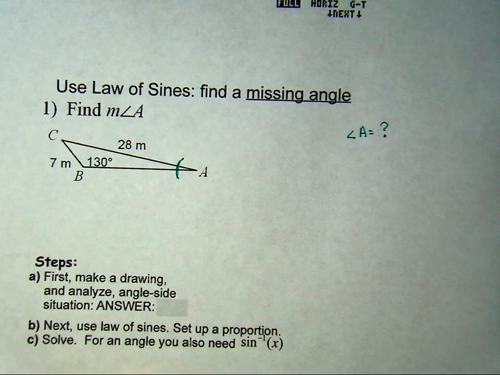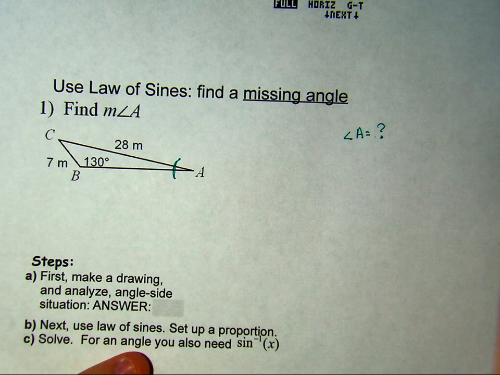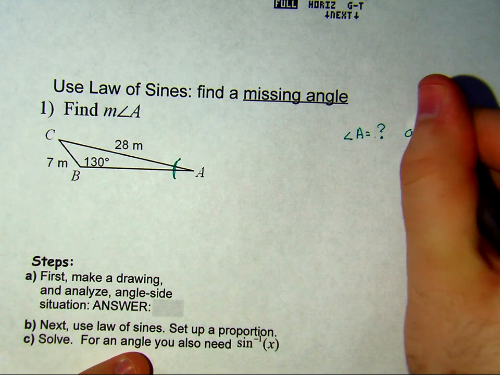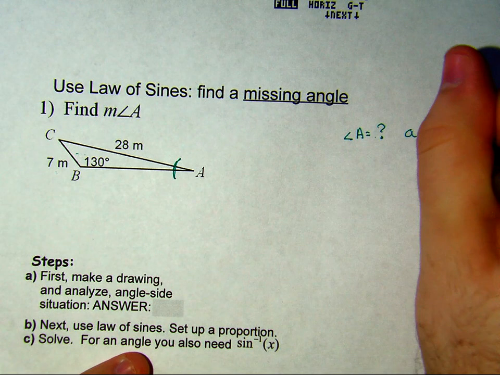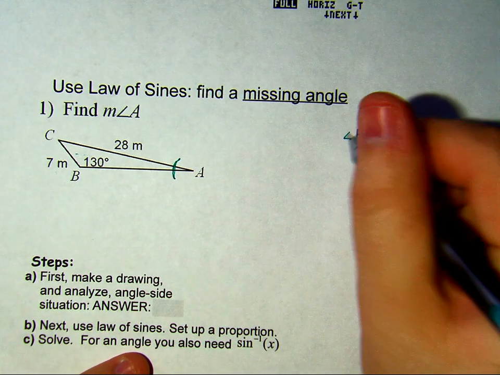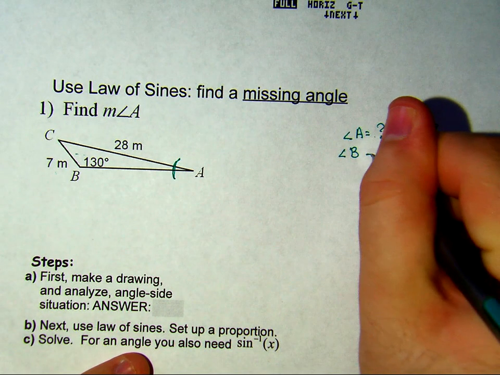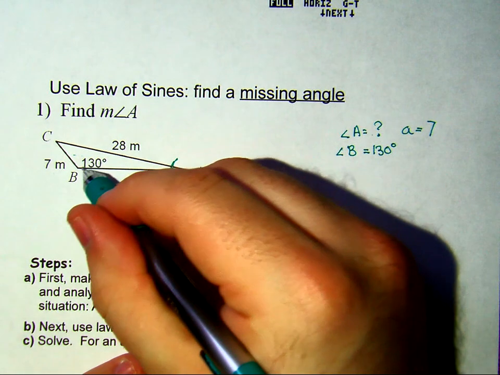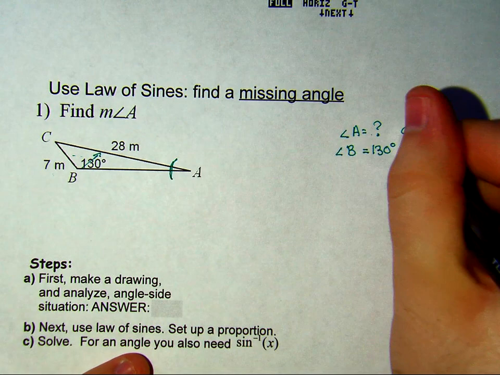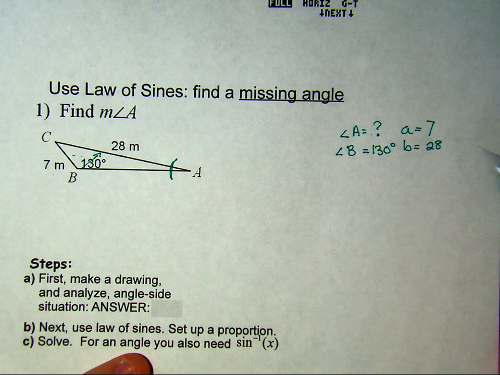Do I know side A? Do I know what's across from it? I do. It's 7 meters. We'll just use 7. They also told me angle B. That's 130 degrees. And across from angle B is 28 meters. That's all the information that they told us.